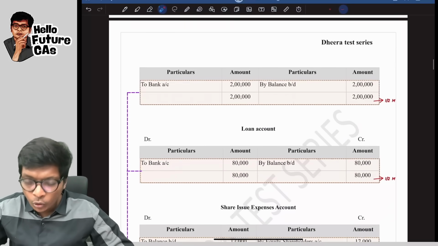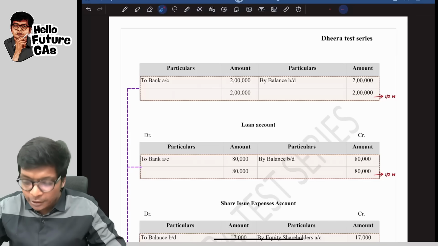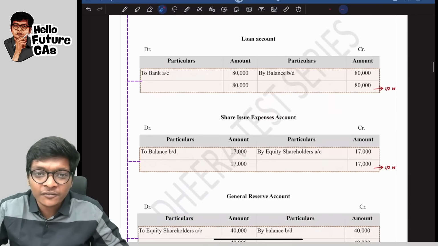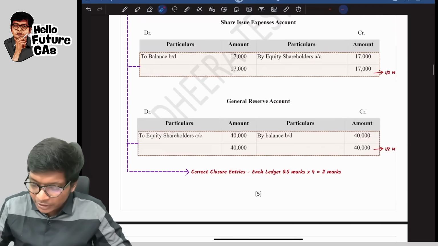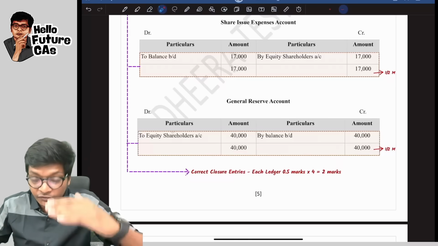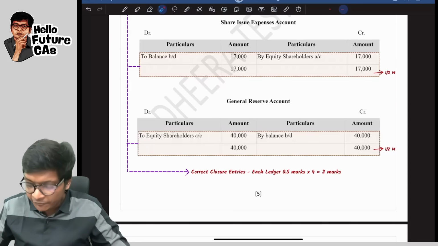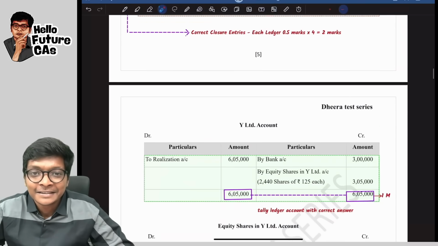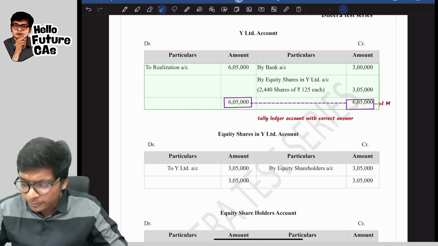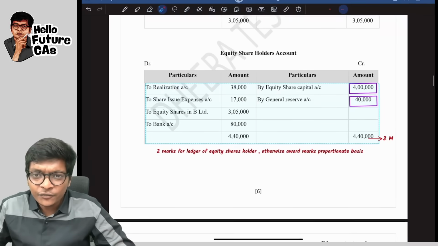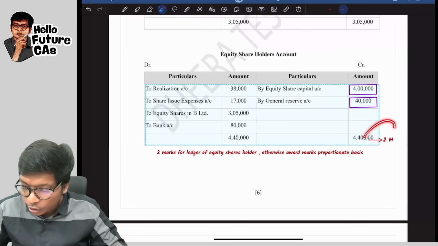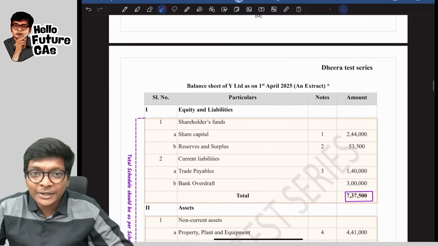Next, if we go down to debentures and loan account, since in this question it's small, just half a mark for each of them. And that leads to the next 2 small accounts, half a mark, and correct entry closures for 4 ledgers, each half a mark, you will get 2 marks, guys. Then go down, buying company account, here an easy sum, so 1 mark. And then if you keep going, the next shareholders account is a big account over here, so 2 marks. Are you getting it, guys?